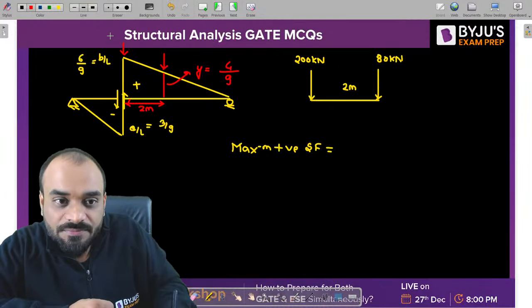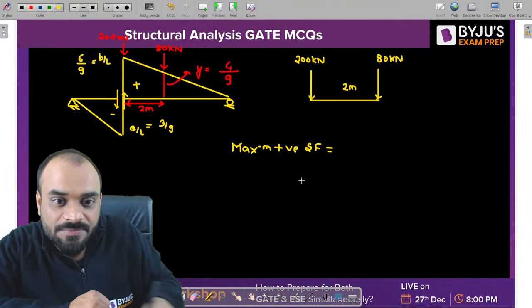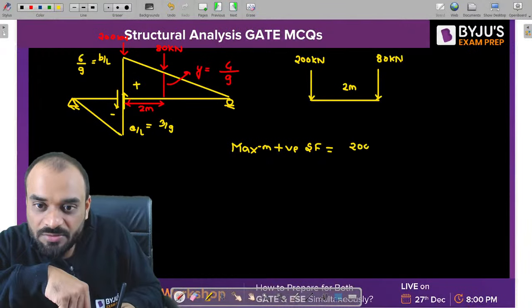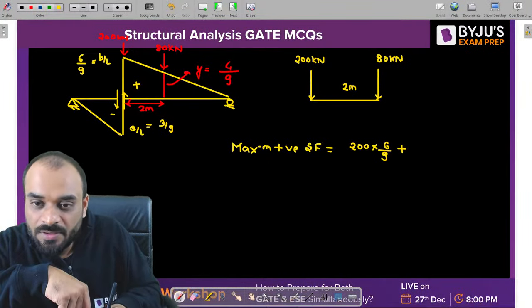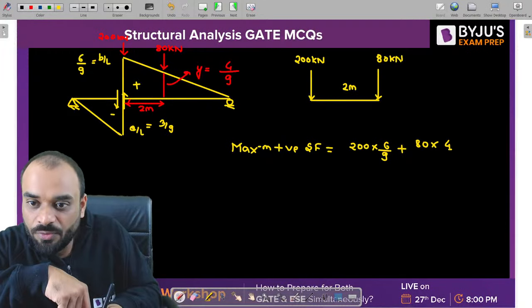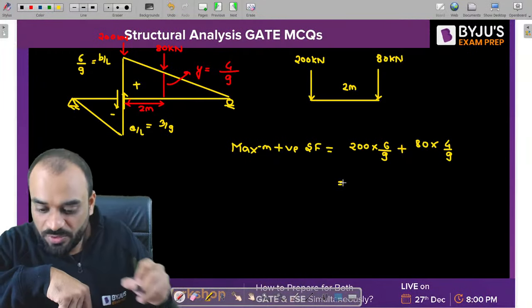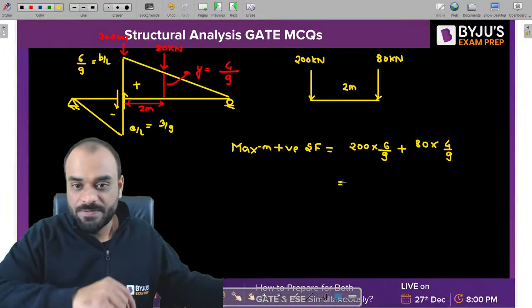Getting a point? Easy or not? So this is basically 200 kilonewton and this is 80 kilonewton. Now calculate the value. You will get the answer. 200 multiplied by 6 by 9 plus 80 multiplied by 4 by 9. Please calculate this value.